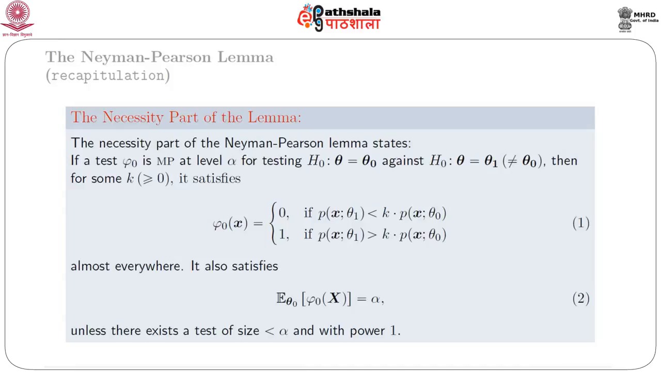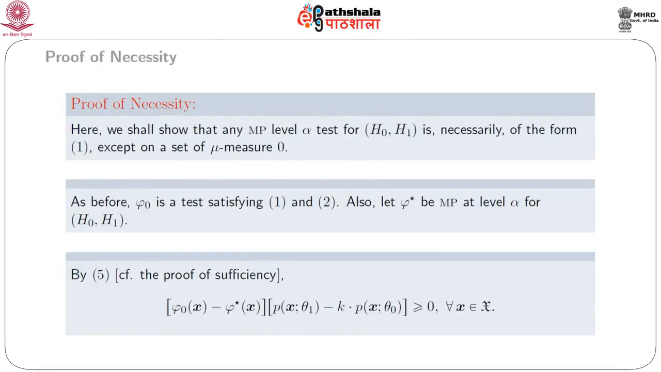It also satisfies E theta naught of phi naught(X) equal to alpha, unless there exists a test of size less than alpha with power 1. We call these equations 1 and 2. Here we shall show that any most powerful level alpha test for testing H0 against H1 is necessarily of the form 1 except on a set on which the mu measure is 0.